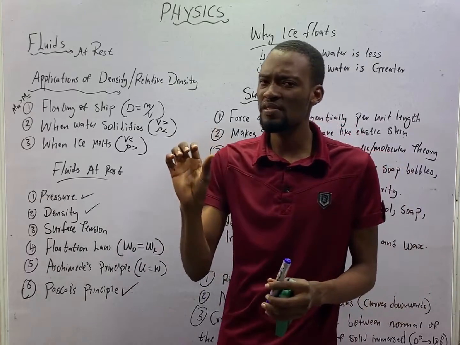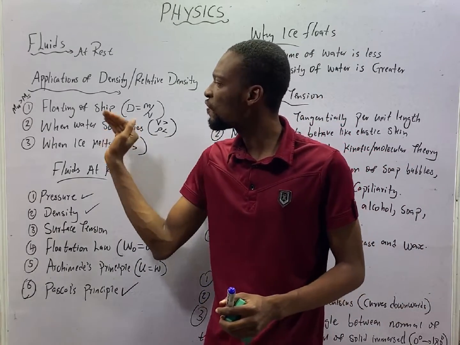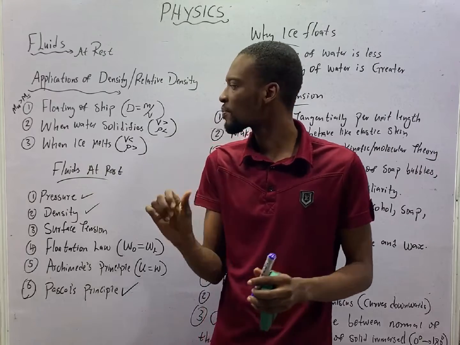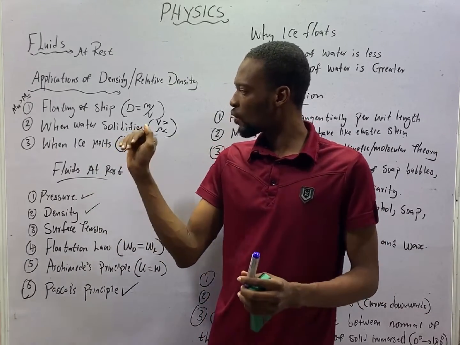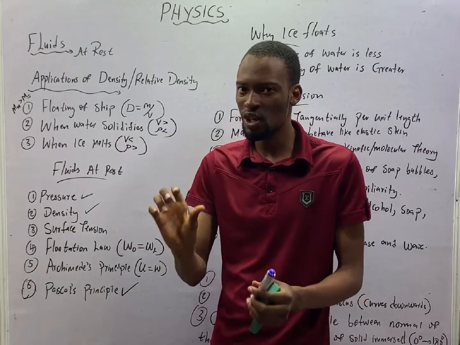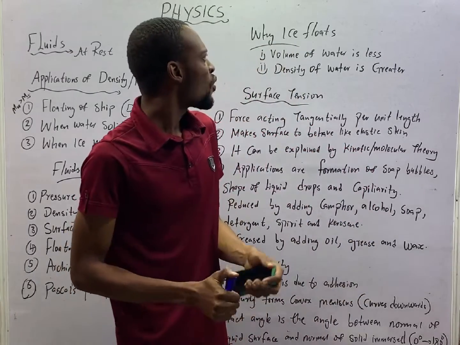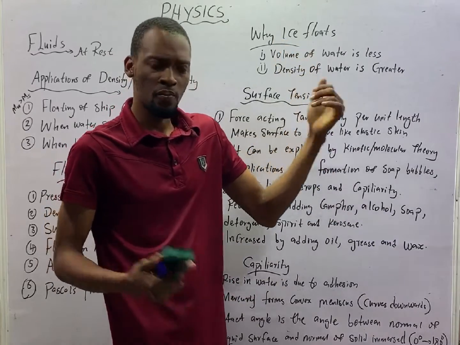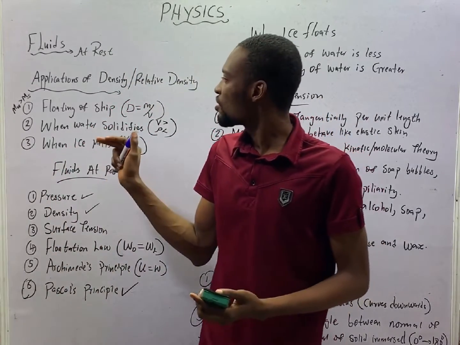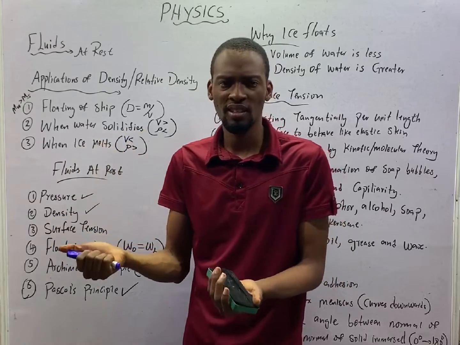And density finds application in floating of ships. When water solidifies, what happens? When ice melts, what happens? And why does ice float in water? Why does a ship float in water?